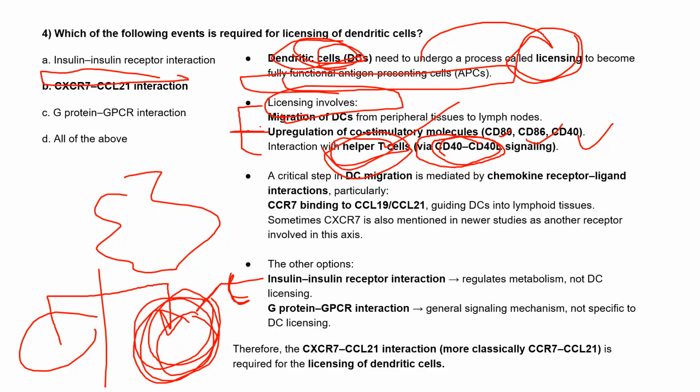First is migration of the dendritic cells from peripheral tissue to lymph nodes. After that, upregulation of the co-stimulatory molecules CD80, CD86 and CD40, and then interaction with the helper T cells by CD40 and CD40L signaling so that they can activate the naive T cells into mature T cells.